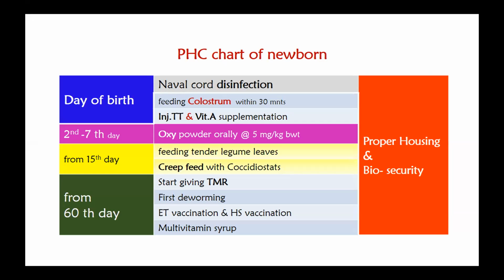So deworming is very important because in the northeast, most of the people rear goats under an extensive or free range system of farming. So right after weaning, we need to give them deworming, which is very important in order to avoid worm infestations. And then proper housing and biosecurity are very important in order to prevent attacks from predators.